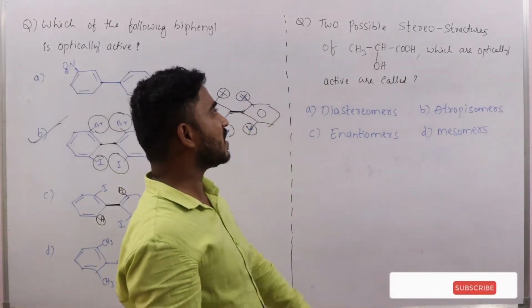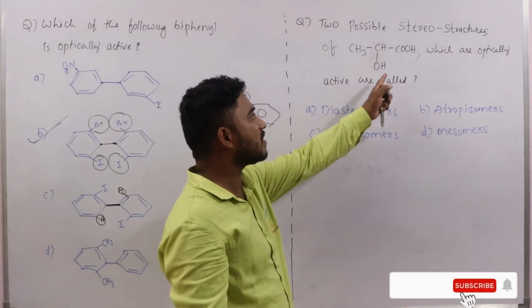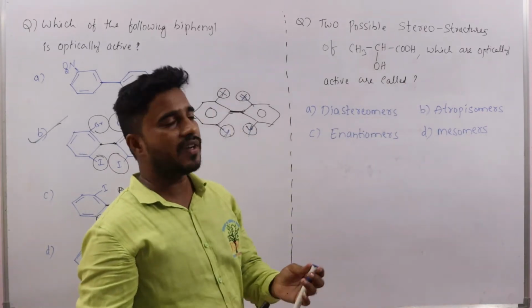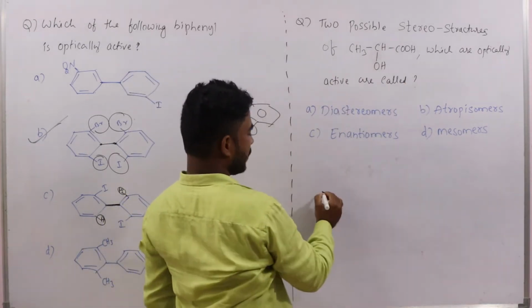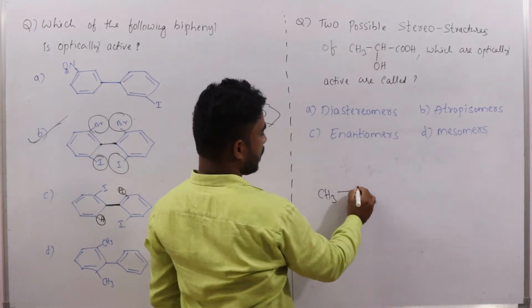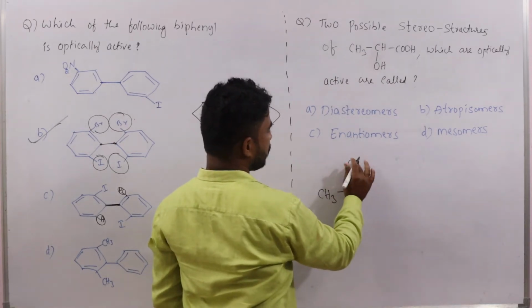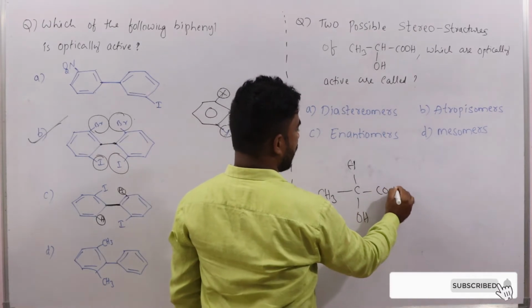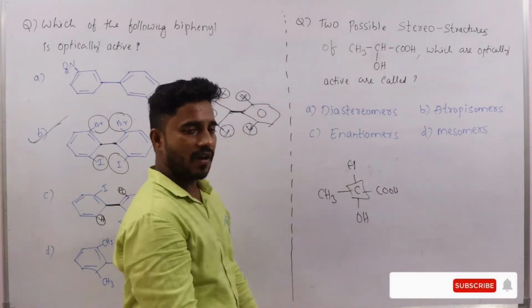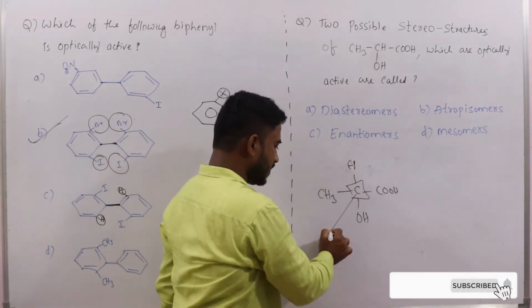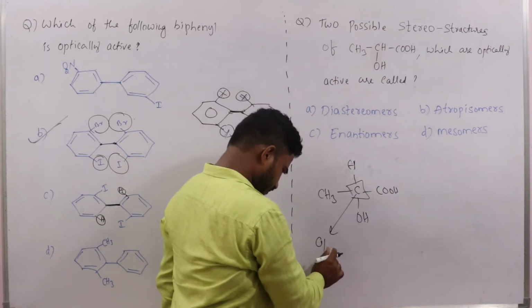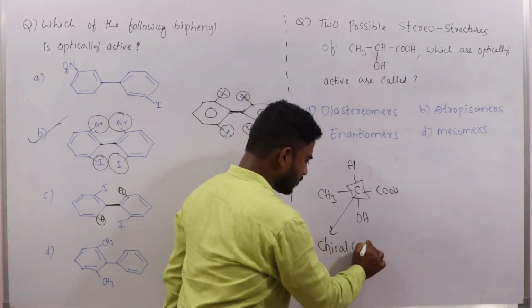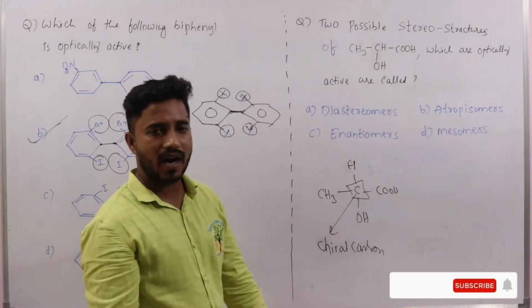Two possible stereo structures of CH3CHOHCOOH, which are optically active, are called as... So here you see, when you observe this molecule, CH3, CH, here OH, COOH. Around this carbon, 4 different groups are there. That's why this carbon is said to be chiral carbon. Also we can call it asymmetric carbon.